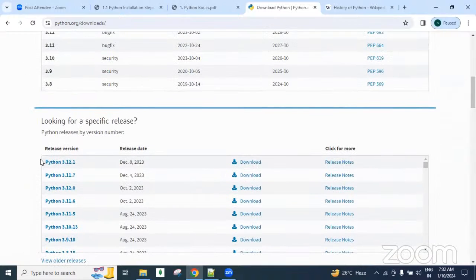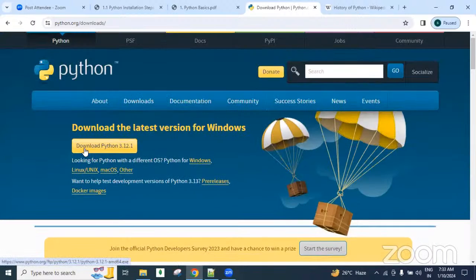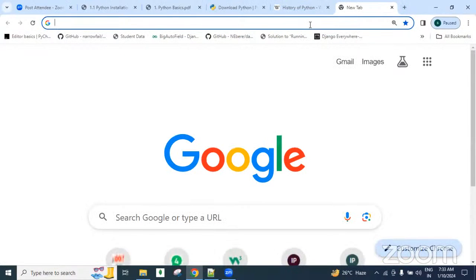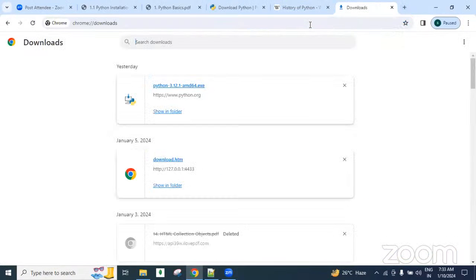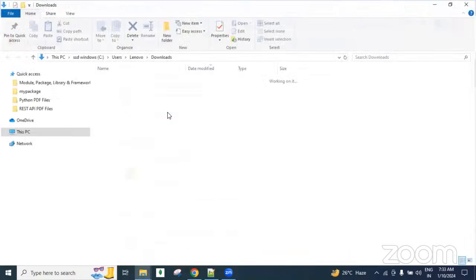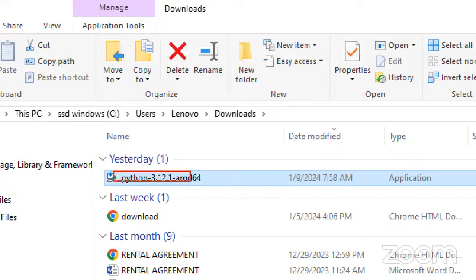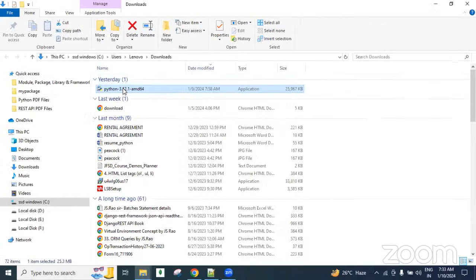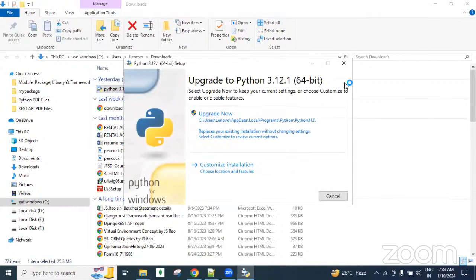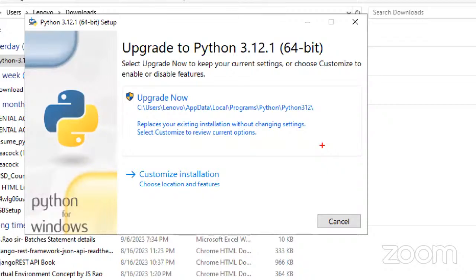Whatever version you want, you can download and install it. For example, I'm going to download this one. By clicking the Download Python button, one downloadable file will come and be stored in your downloads folder. I already downloaded it, so the latest Python version is downloaded here. Simply double click on it, and it is going to display like this.